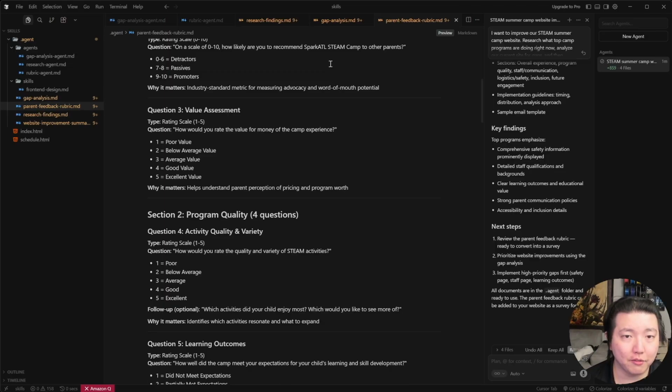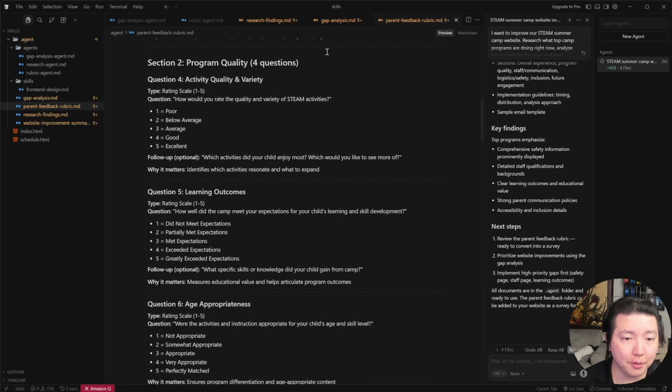It's designed to be quick to fill out because that's what our agent told it to prioritize. Three different tasks, each done with a focus and depth, and the whole thing stays consistent. That's the power of combining skills and agents.